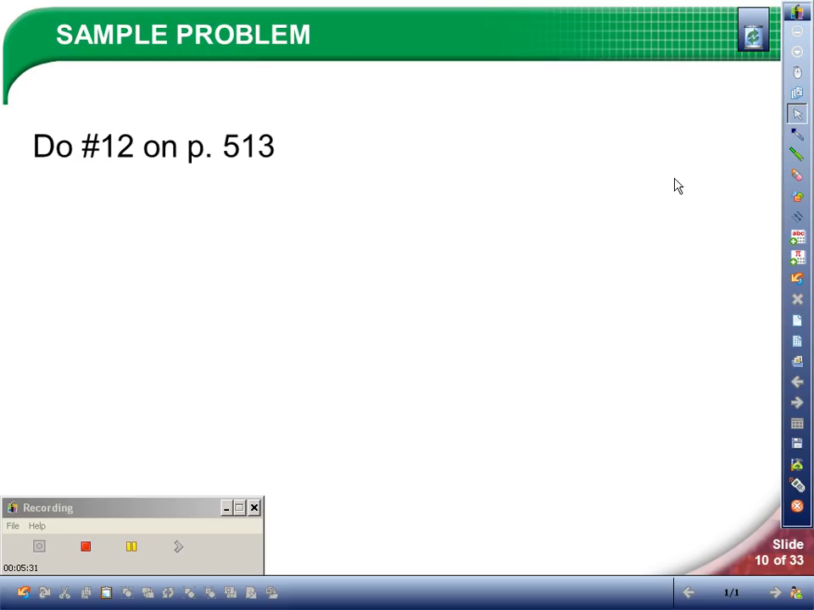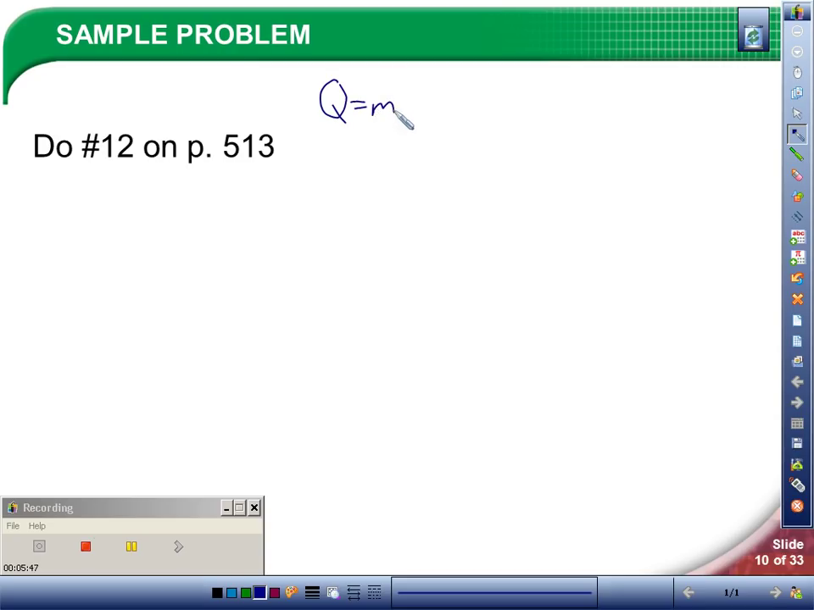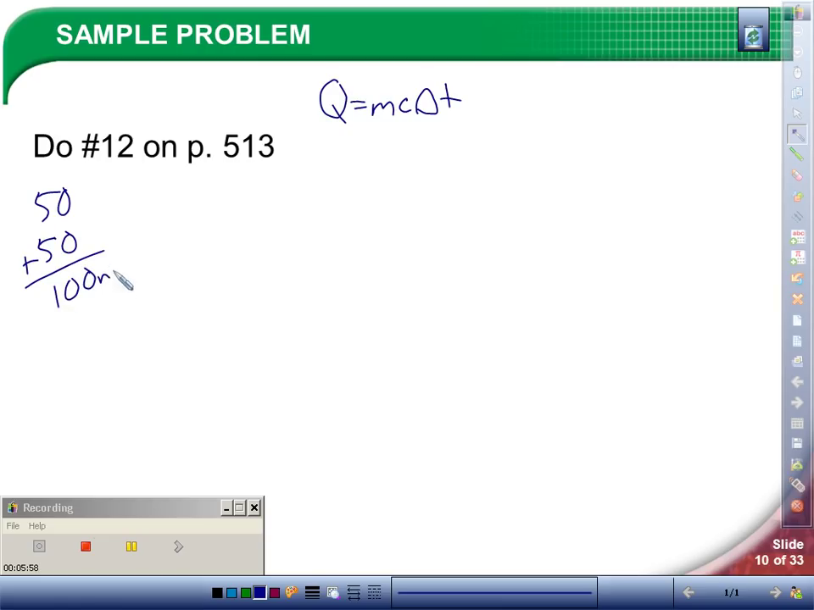Alright, on page 513 we see a similar type problem. Our number 12, it says we have two solutions, we're going to mix them together. So again, we're going to use QMCT. And for number 12, we are taking 50 milliliters and mixing it with another 50 milliliters. So that's 100 milliliters. And again, for water, milliliters equals grams. So there's our mass. So we'll plug that in for mass.